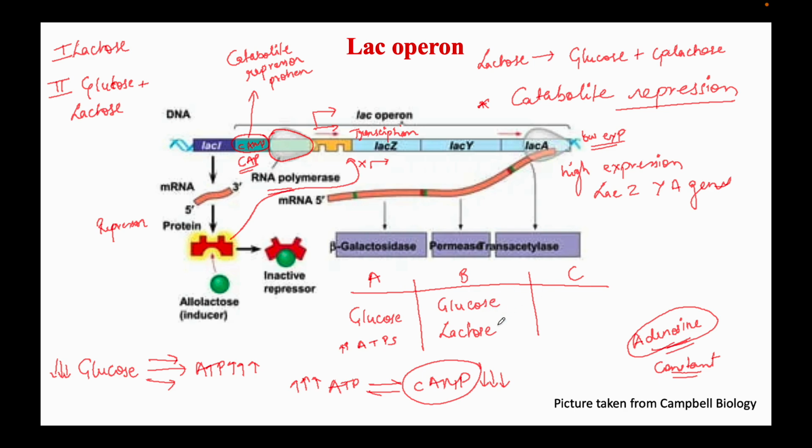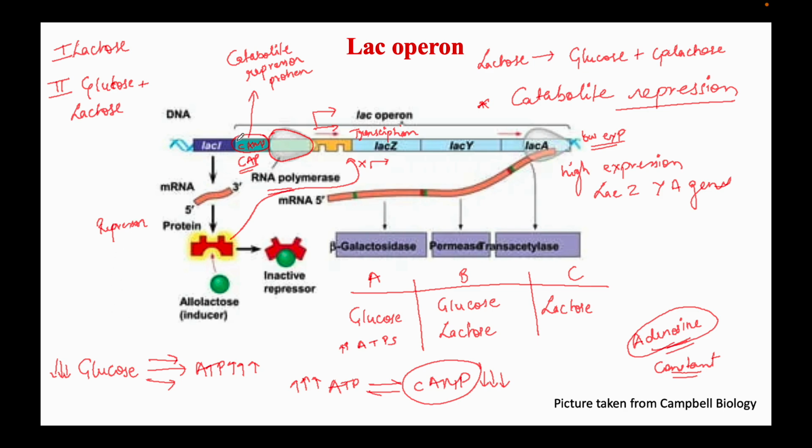right? And once all the glucose is over and we are left with only lactose, or we give E. coli only lactose, then what will happen? Since there is no glucose, there is no ATP production in the cell right now. There is less ATP, and the cyclic AMP levels will increase.